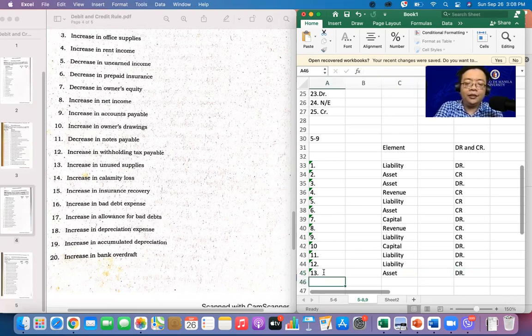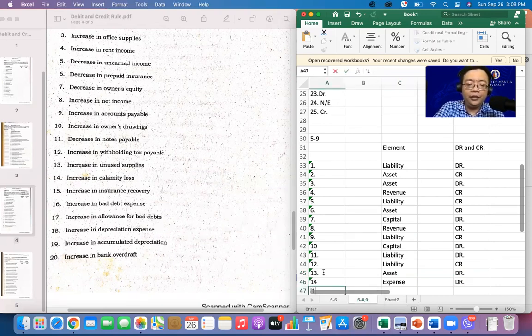Number 14, calamity loss. Parang expense siya, no? So, yes, part siya ng expense. So, if we increase our calamity loss, it is debit.